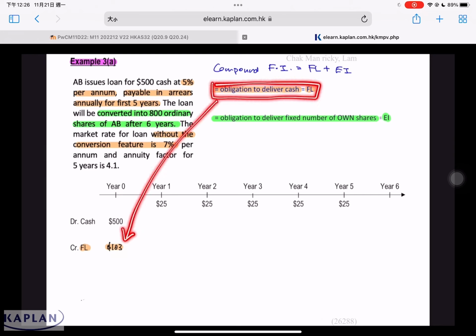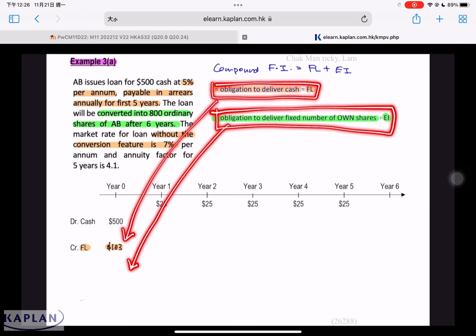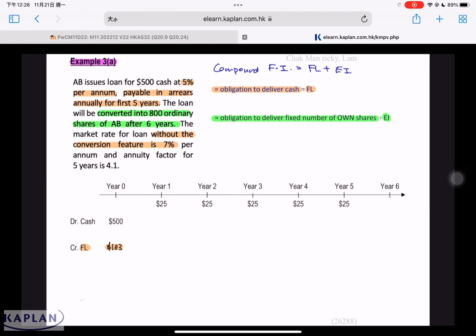It's a financial liability. Then after that, we have to calculate this part. Equity is not liability. The balance, we have to credit to a share rights reserve account. This 397 is the balance of 500 minus 103, equal to 397. This represents an equity instrument. We call this a compound financial instrument, an instrument that contains liability and equity.